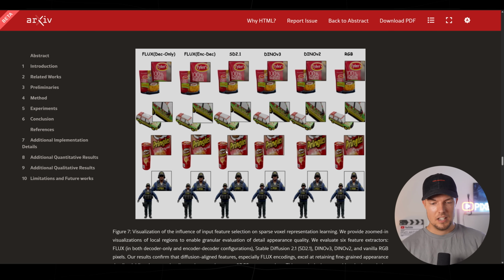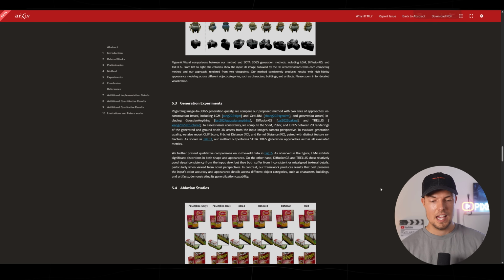So you will see, for example, on the Pringles box that it will be able to read that quite accurately, which is really exciting to see actually, because this is what we're striving for in the end, to have texture accuracy. So really cool stuff, definitely to check out.